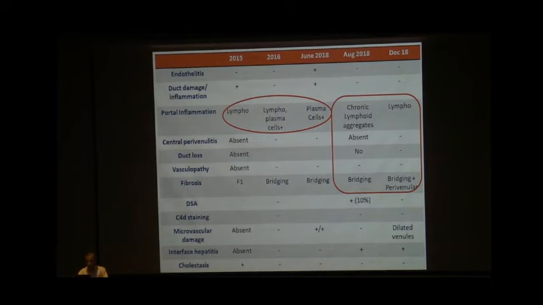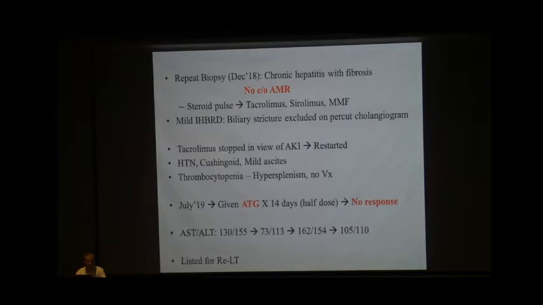So this table shows the biopsy features in this particular patient. So the portal inflammation, the lymphocytes were there, plasma cells, lymphoid aggregates. Central perivenulitis, which is a feature of late acute rejections, was not there. There was no vasculopathy. Fibrosis was progressive from F1 to bridging. Donor-specific antibodies were documented only once when they were positive, and C4d staining was absent in 3 of the biopsies. Macrovascular damage was present only in 1 of the biopsies, and interface hepatitis was present in the last 2 biopsies. So overall, the repeat biopsy which we did, there was no evidence of antibody-mediated rejection.